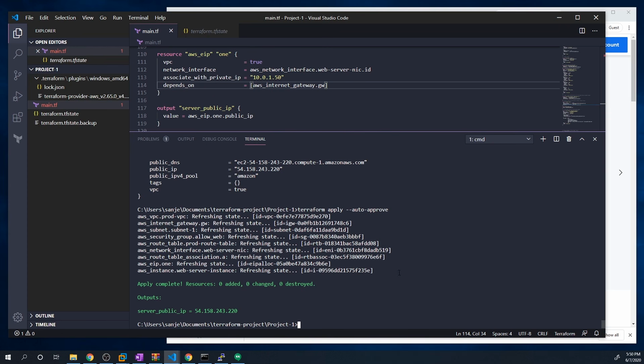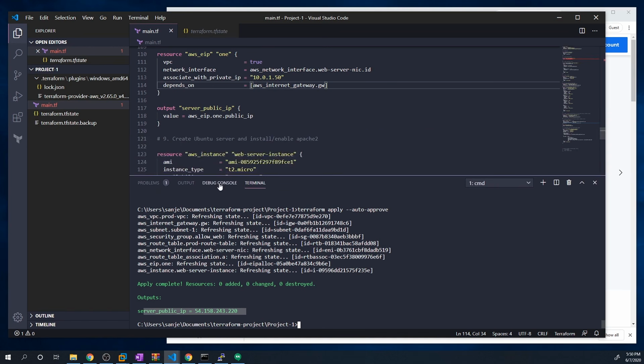Look at that. The output that we created prints out our server public IP so that we don't have to go into the Terraform state and verify it ourselves. This can come in handy because we can print out all the details that we are concerned with without having to actually go in and check the state ourselves. And we could obviously grab any other property.